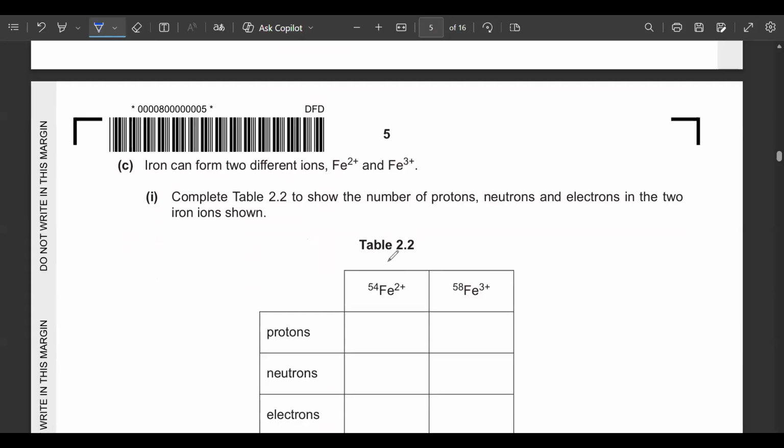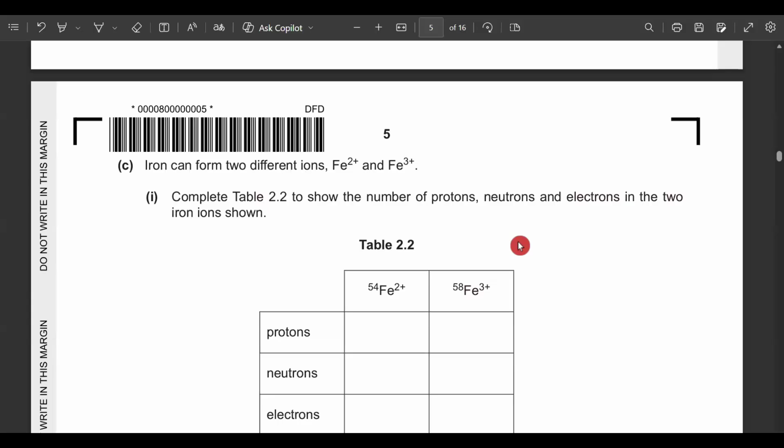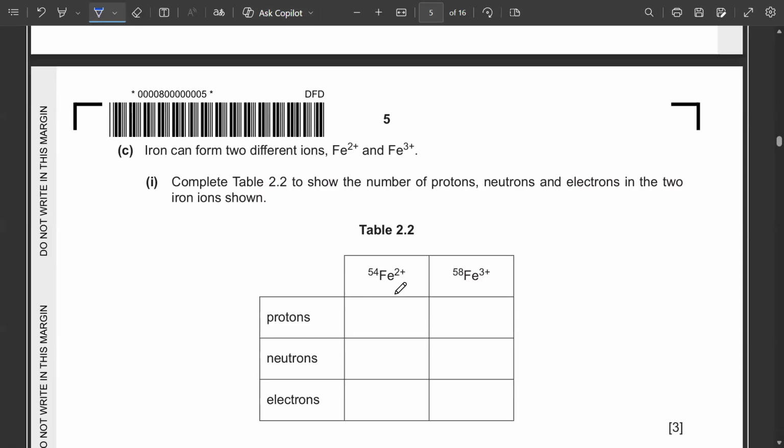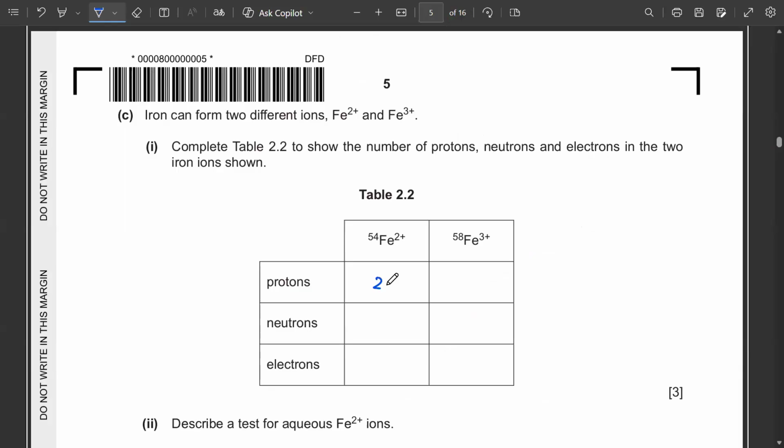Again, we just have to look at the formula or the symbol. So just write the number of protons of the iron. We have to go to the periodic table to find the value. In the periodic table, we can see the iron's atomic number is mentioned over here, which is 26. So coming back to the question, the atomic number is 26 for iron 3 plus as well.